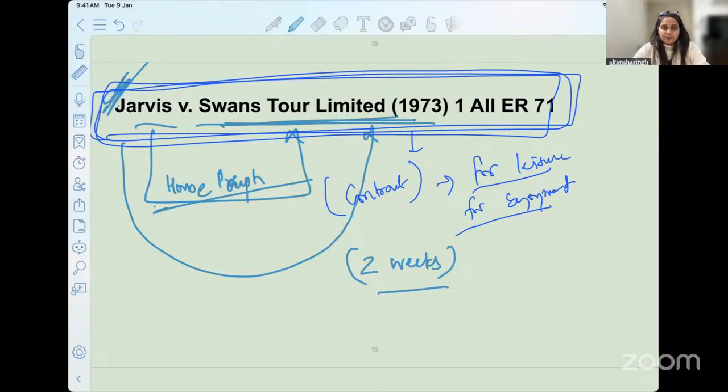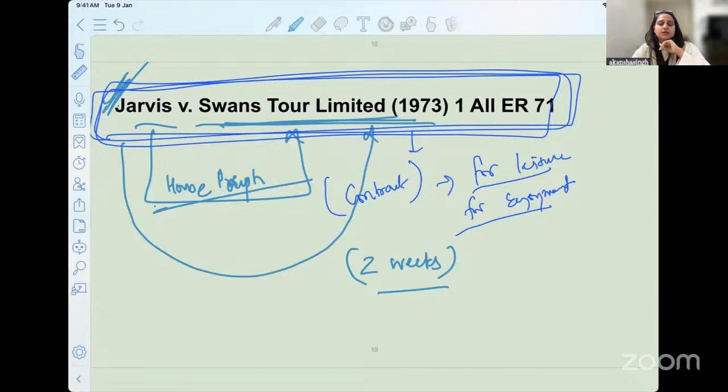My question is not primarily related to the concept we are studying right now. What can be the remedy if something of this sort happens? You find an advertisement promising you a lot of things which do not come true later. Do you have anything in the Indian jurisdiction which can grant you any aid or remedy? If you can think of any other statute or any provision from the Indian Contract Act, please write your answer in the chat box.